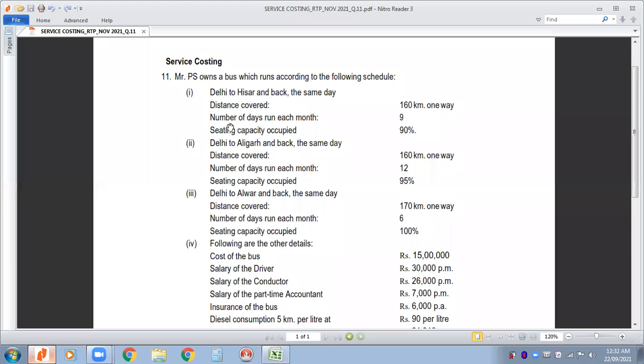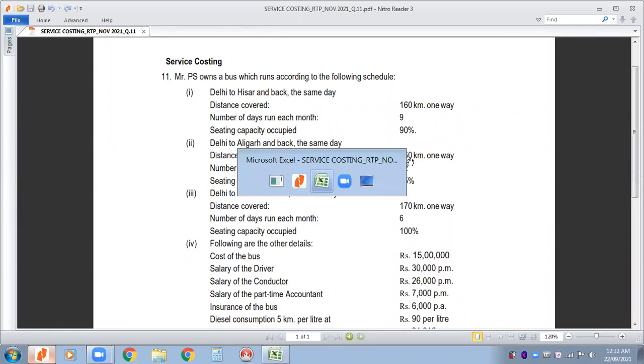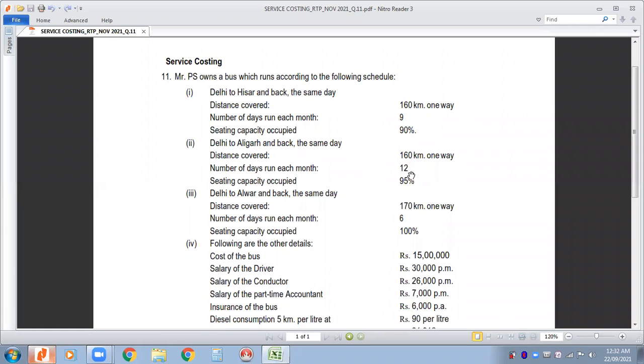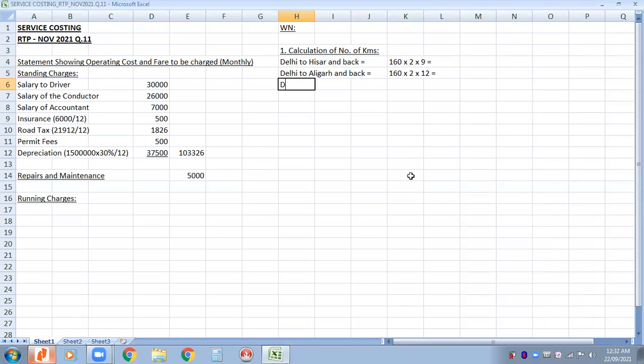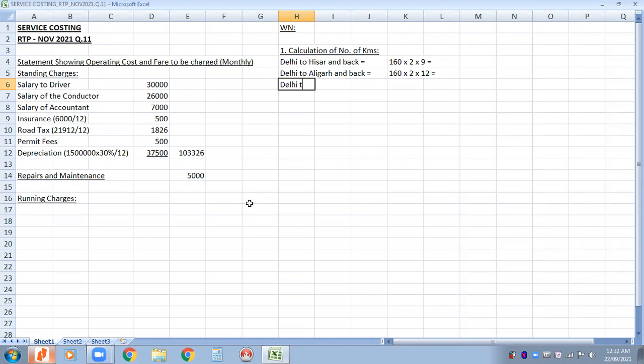Okay. Then we have the next city, Delhi to Aligarh. So Delhi to Aligarh and back. Same distance, 160 kilometers. 160 going, 160 coming. I said 12 times in a month, right? So into 12. And then we have Delhi to Alwar and back.